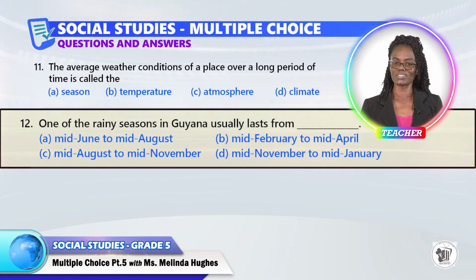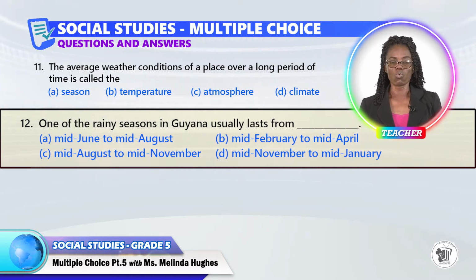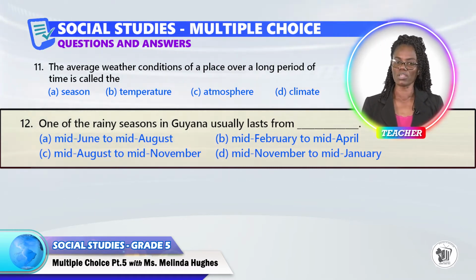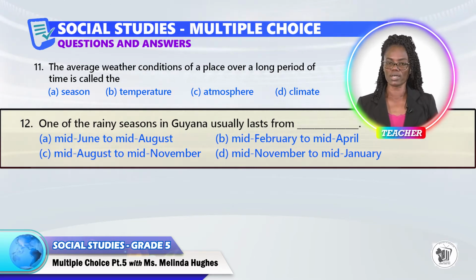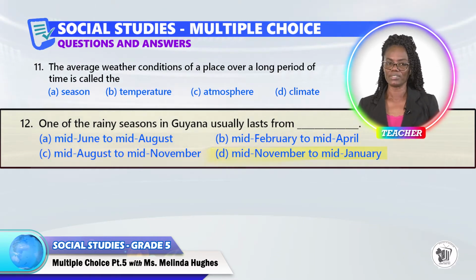One of the rainy seasons in Guyana usually lasts from A, B, C, or D.